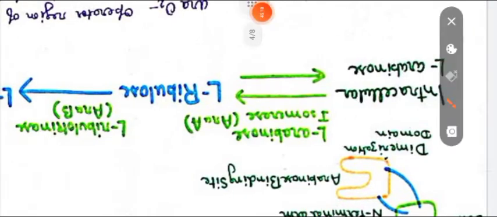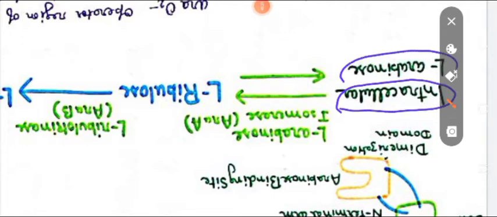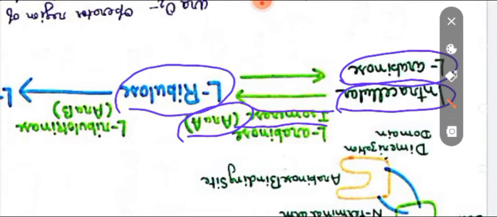It is written intracellular, meaning within the cell. If L-arabinose is present, then there is an enzyme, L-arabinose isomerase, encoded by the ARA-A gene product, which converts L-arabinose into L-ribulose.